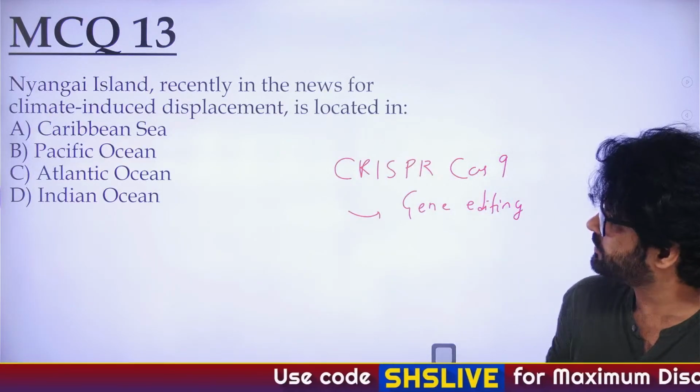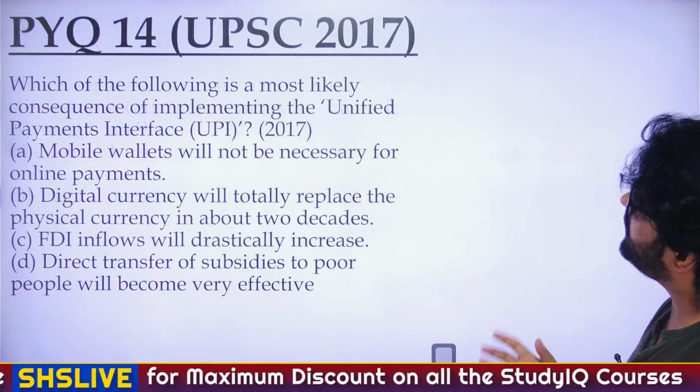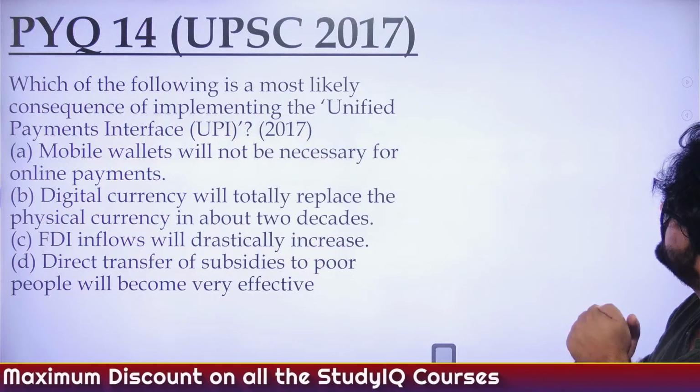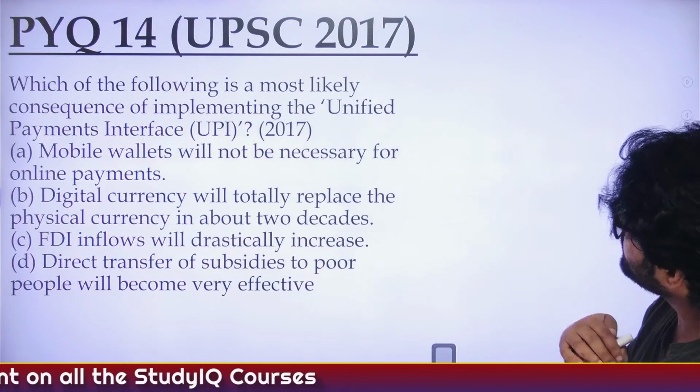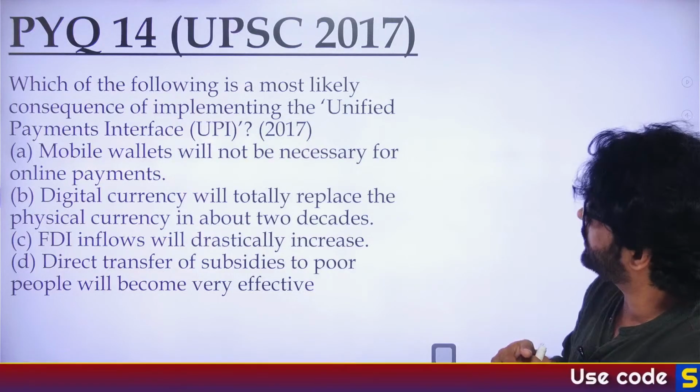So who has given the answer? So Nyangai Island is located in the Atlantic Ocean. Yeah, Atlantic Ocean. PYQ 14, UPSC 2017. Which of the following is the most likely consequence of implementing the Unified Payments Interface, UPI?